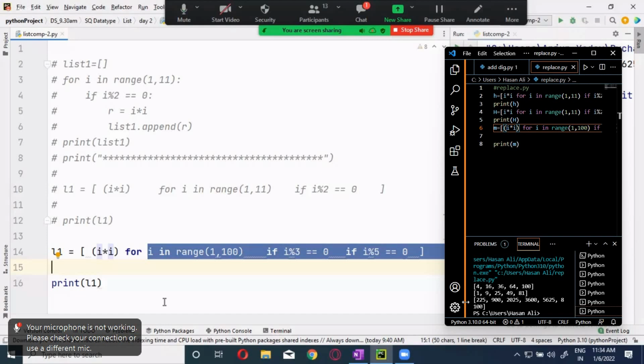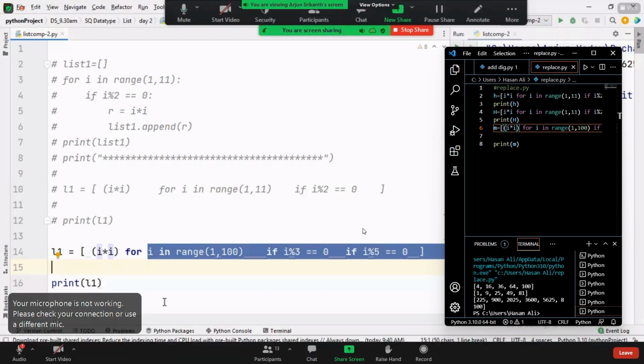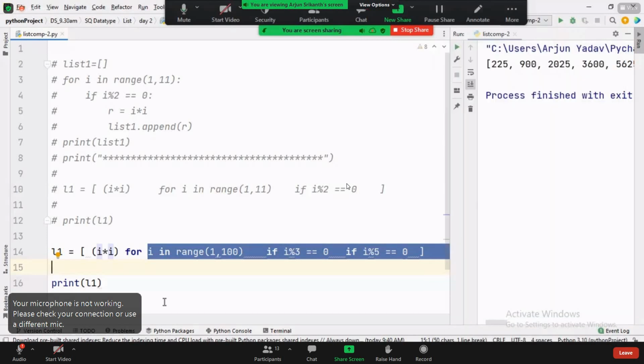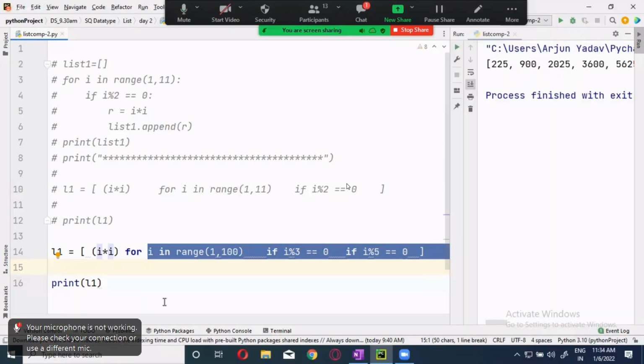It will occupy only 1/3 of the memory, not even 1/3, 1/10 I think. The same memory the list occupies, NumPy will occupy 1/10 of it. And because it occupies very little memory, it is very fast. Based on this mechanism, pandas is built, so obviously pandas will be very fast. One of the most powerful tools used for data manipulation is pandas. There is one more called PySpark, which is not so effective, but pandas is really very effective. Whatever the pre-processing of the data is, you can do it in pandas.